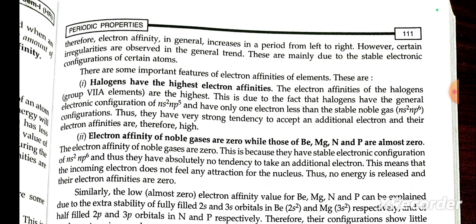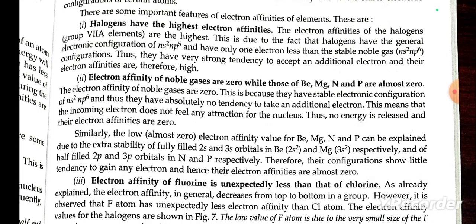The electron affinity of halogens is highest. This is due to the fact that halogens generally have the electron configuration ns2 np5, with only one electron less than the stable noble gas configuration. Thus, they have a very strong tendency to accept an additional electron, and therefore electron affinity is higher. Electron affinity of noble gases is zero, while those of beryllium, magnesium, nitrogen, and phosphorus are almost zero.